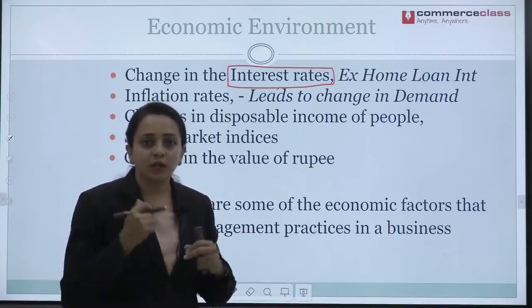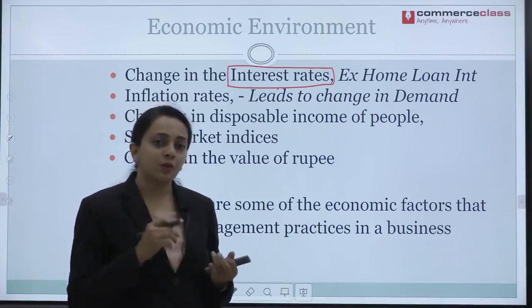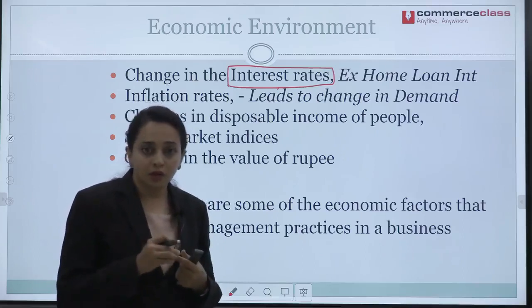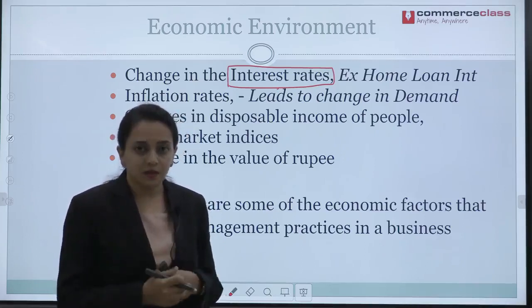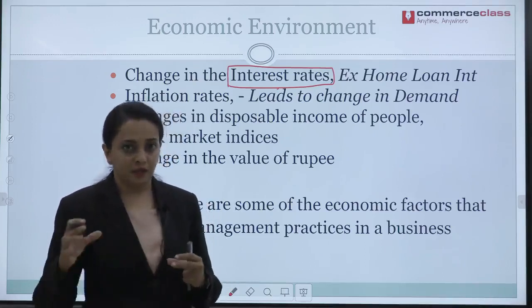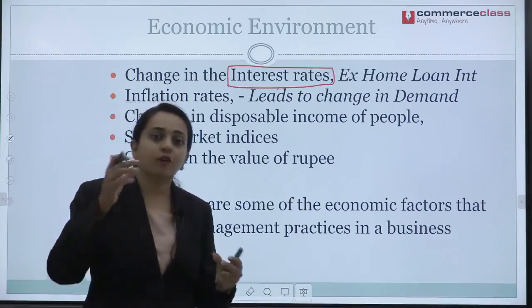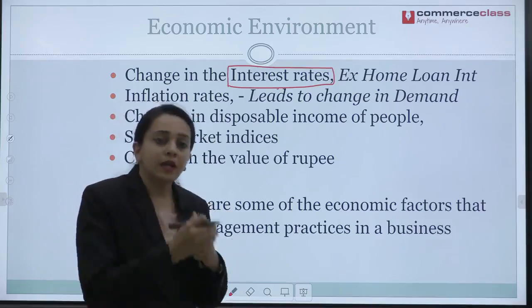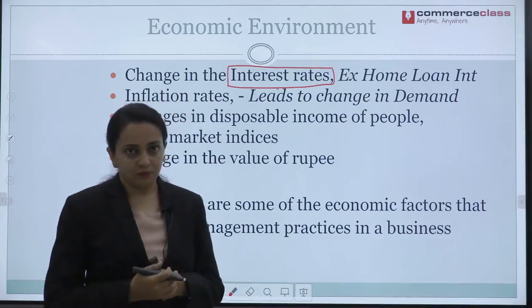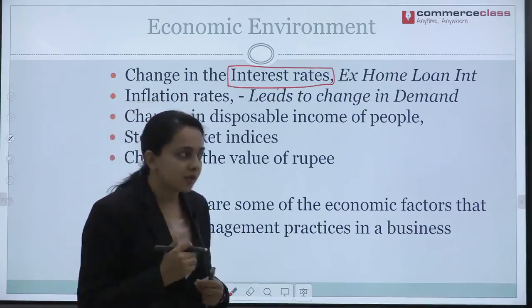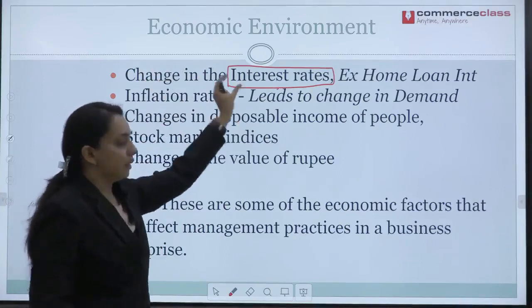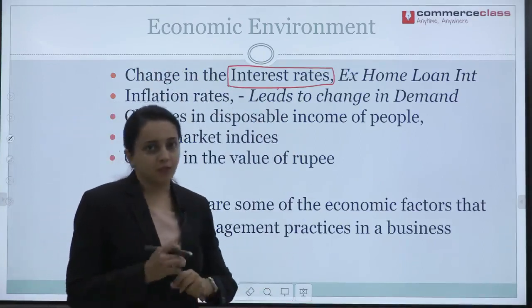To build houses, what are the materials needed? Those might be bricks, cement, iron rods, water, sand and so on. So, when people purchase these materials, the profit will be there for the business, which will in turn lead to increase in the economy. Got it? So, this is how interest rate can be considered as a factor of economic environment which will affect the business.